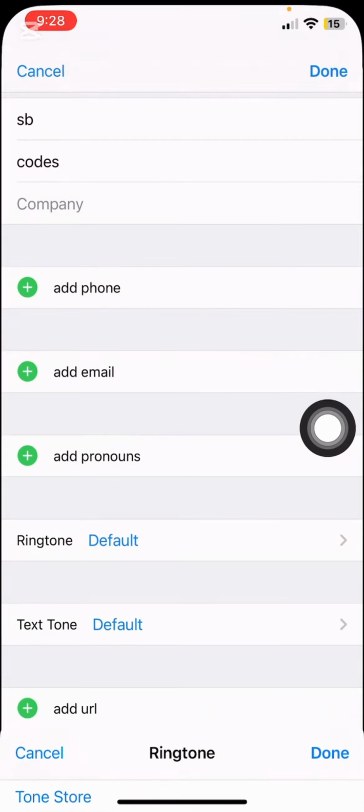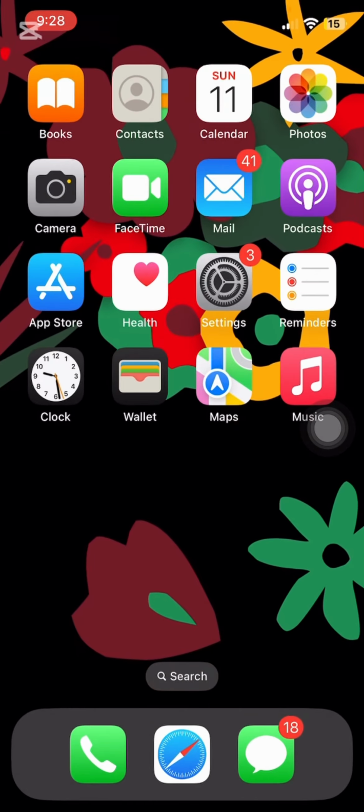And see, once you are satisfied with the ringtone, just click on done. And just like that, you have successfully updated your ringtone for that specific contact on iPhone.